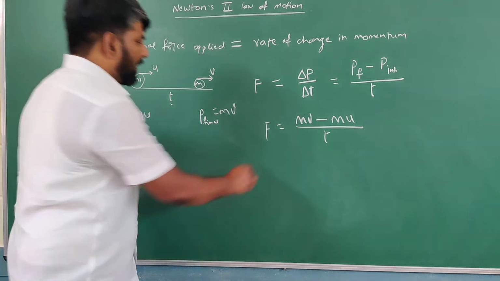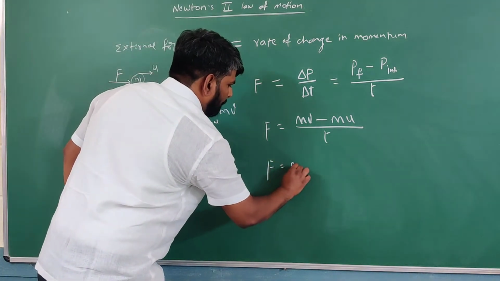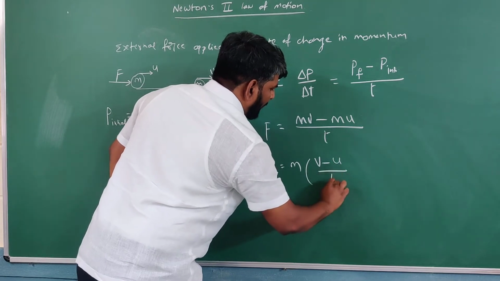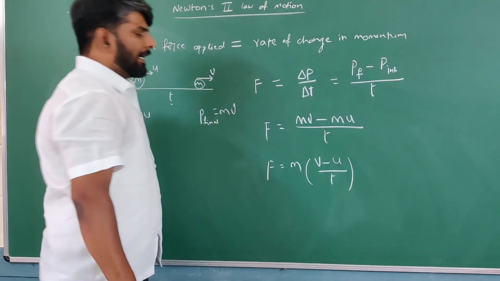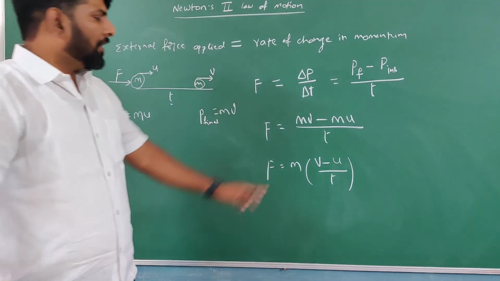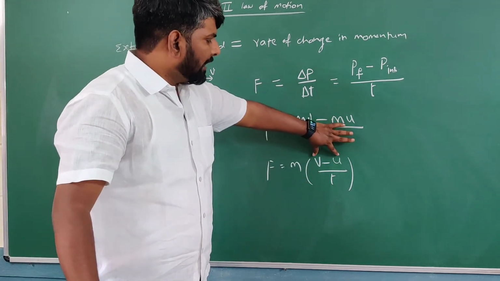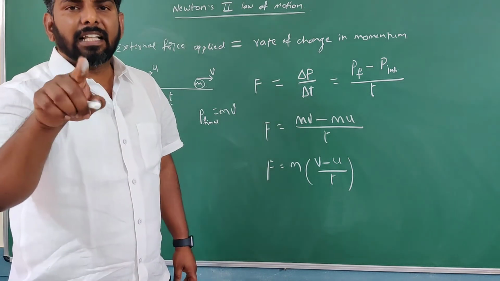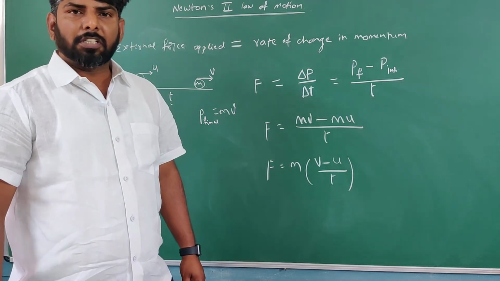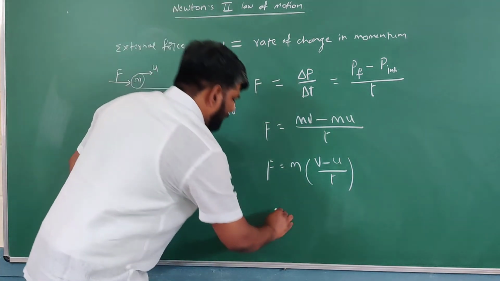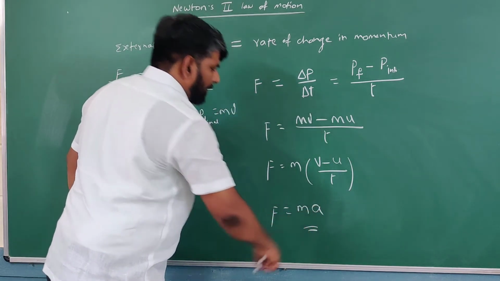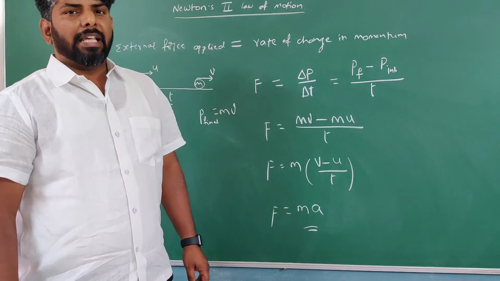So take m common. What is remaining? (v minus u) by t. Change in velocity over time taken is nothing but acceleration. Got it? So in place of (v minus u) by t, we can write F is equal to m into a. F is equal to ma.